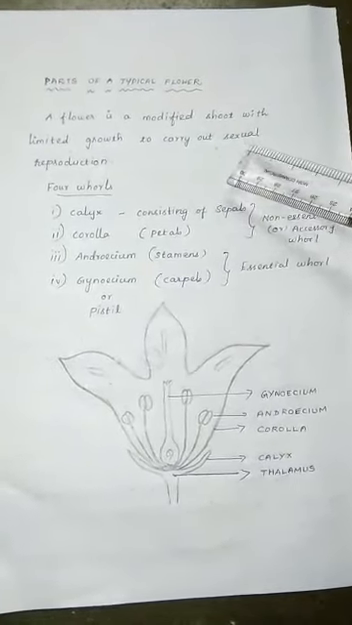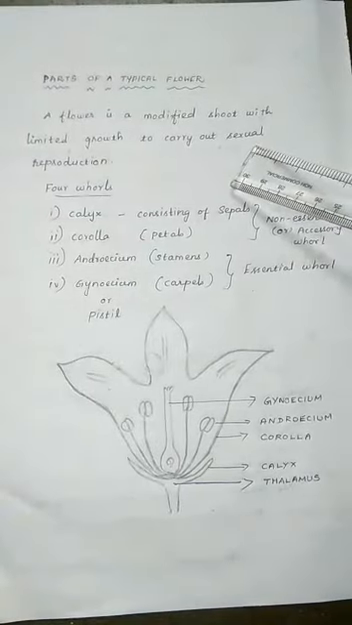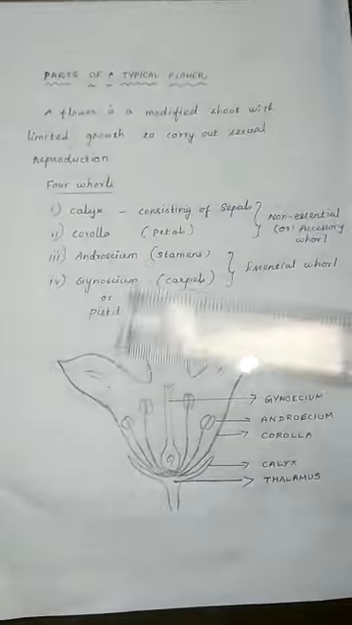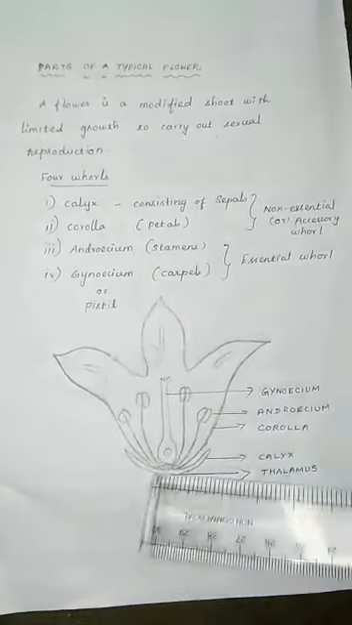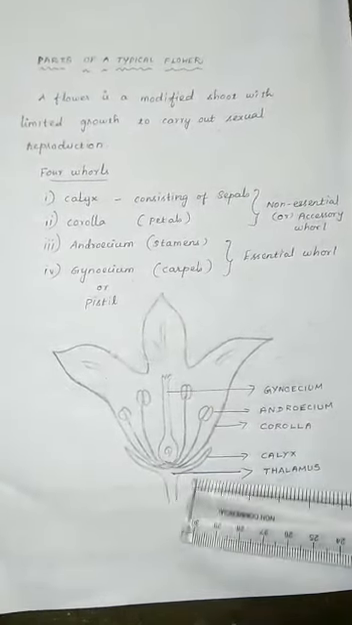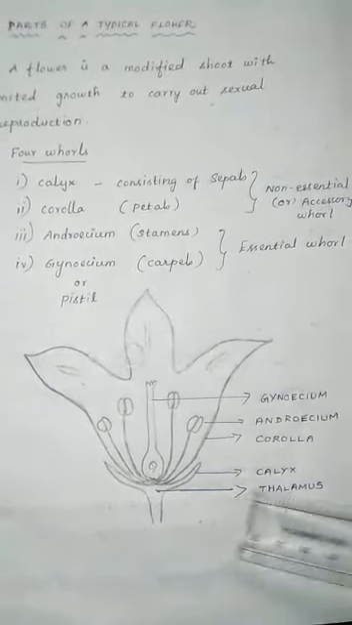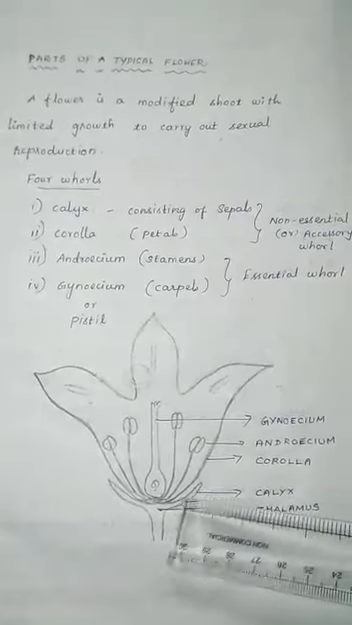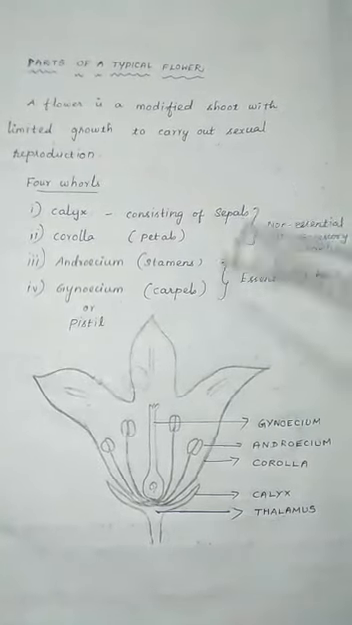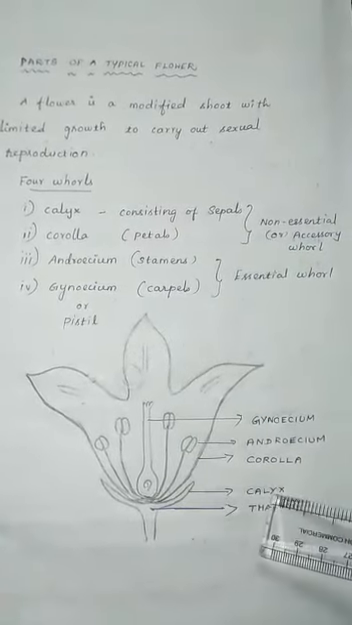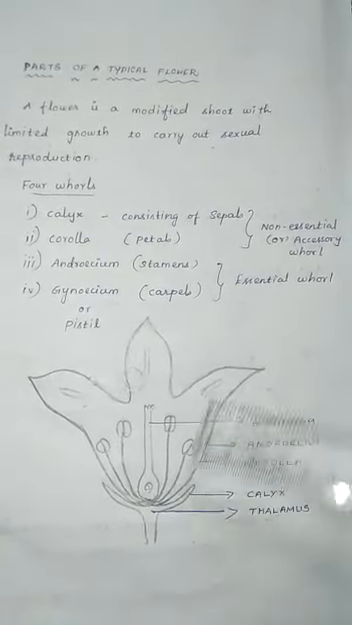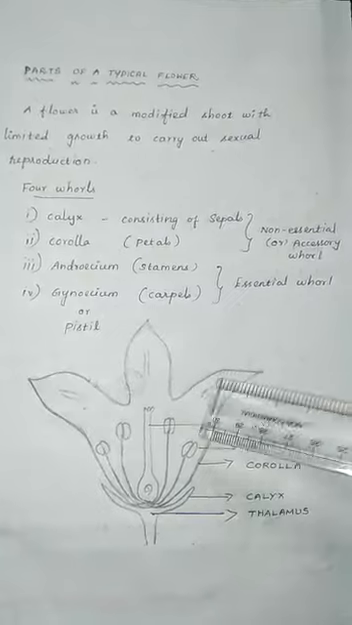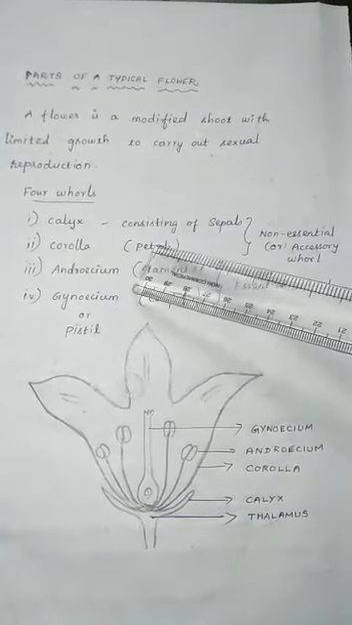So which part of the plant is performing sexual reproduction? Yeah, it's a flower. There are 4 whorls on the flower. All the 4 whorls are arranged on the cup-like structure. This cup-like structure is called thalamus. What is that? Thalamus. Then the outer whorl is the calyx consisting of sepals. Then the next one, the brightly colored one, is called corolla. It consists of the petals.